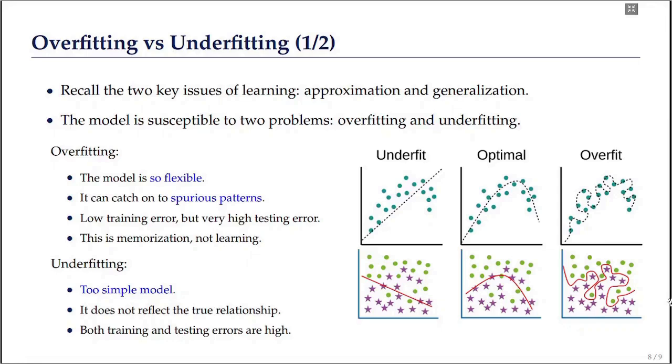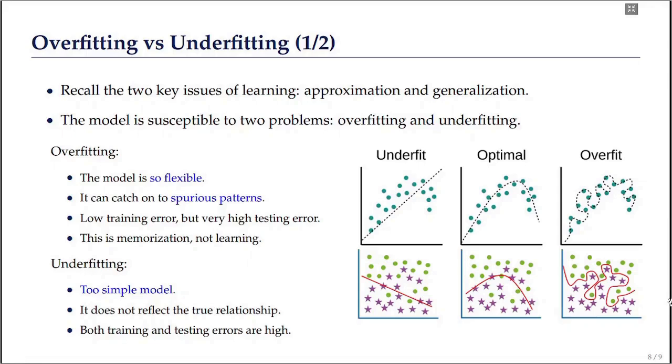We say a model is overfitting when the model is so flexible that it touches each and every point, so the training error is too small. However, such a model can catch on to spurious patterns.